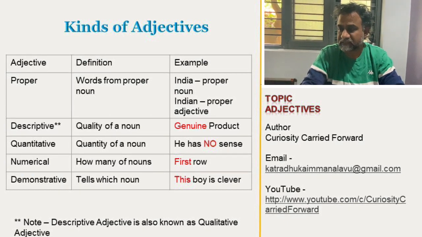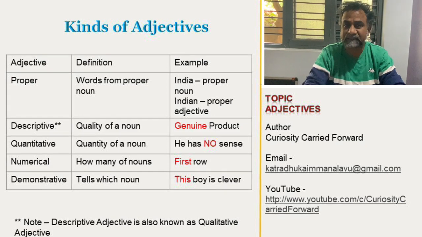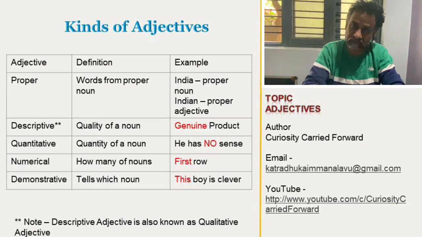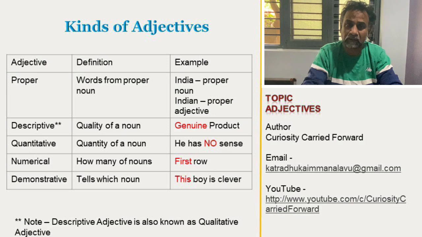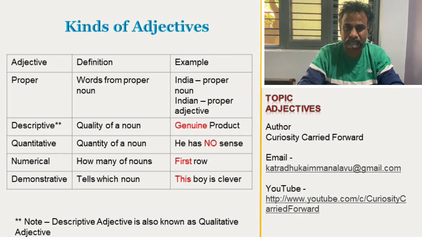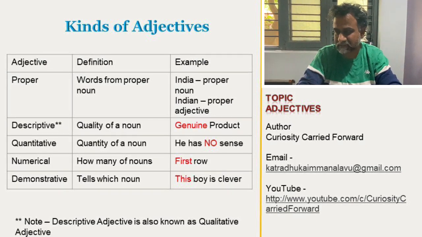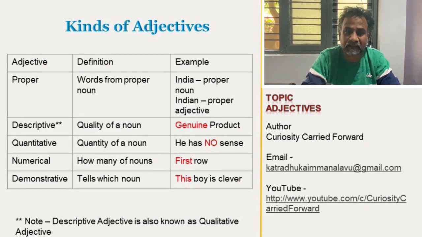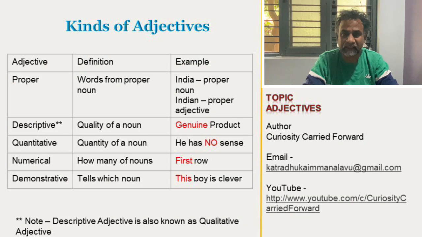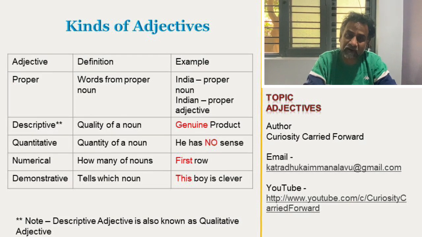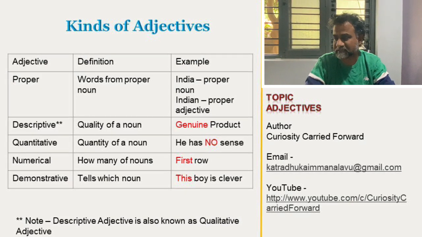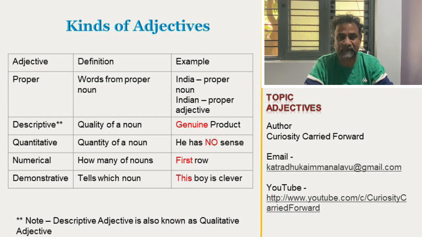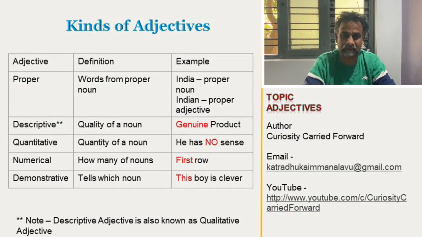Next one is descriptive. Descriptive is also known as qualitative. Okay, I have given the remarks. This can also be said as qualitative adjective. This explains the quality of a noun. What is the example? If I say it is a genuine product.